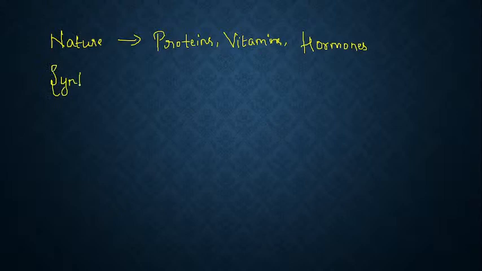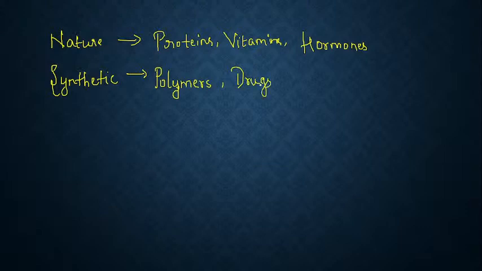Synthetically, where can you see amines? Yes, students, synthetically amines are used in the preparation of polymers. Polymers are the different types you have studied, like nylon, silk, rayon, polythene. Amines play a role in the preparation of polymers, and also mainly in the preparation of different types of drugs. Drugs are nothing but medicines.